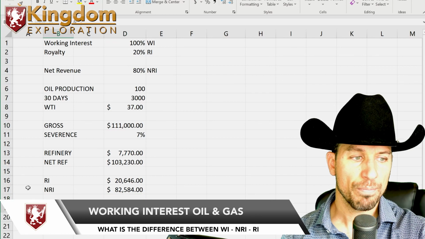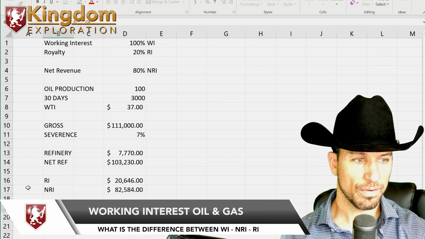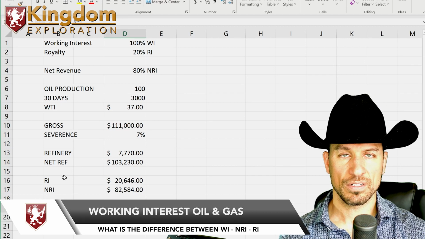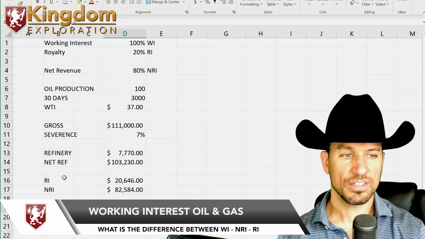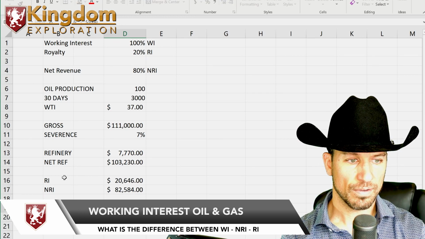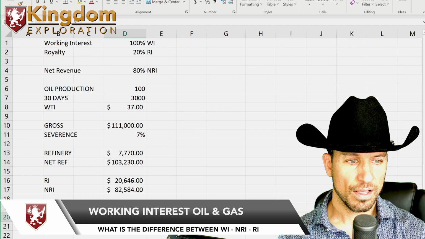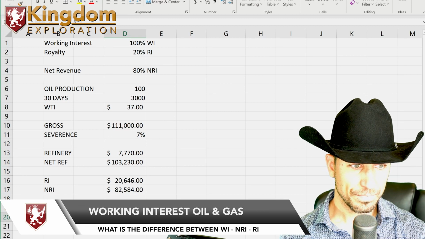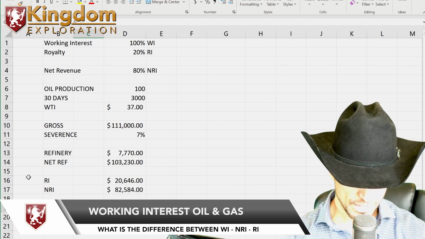Now we have operating expenses, on a monthly basis. For instance, our wells are about $400. Let's just say for math purposes, operating expenses are $1,000.